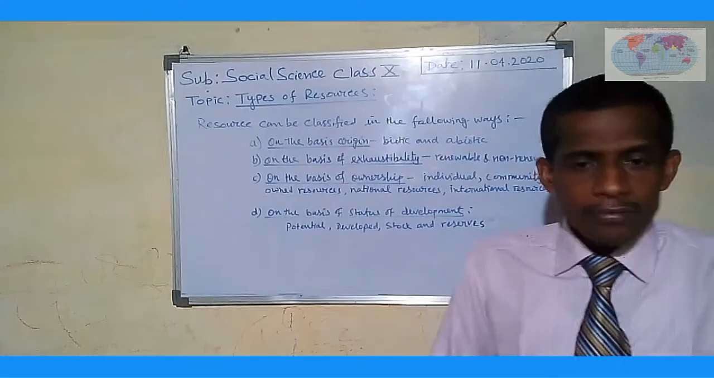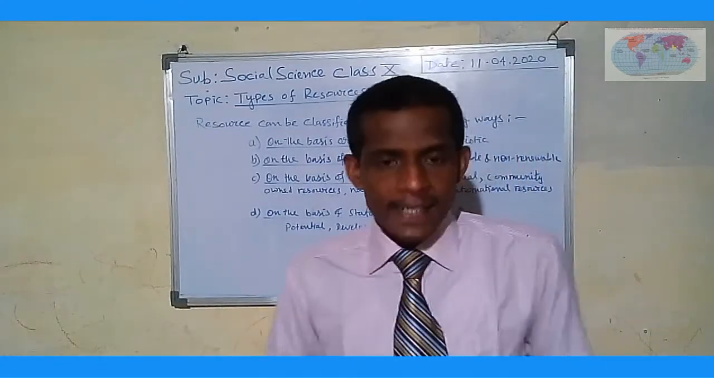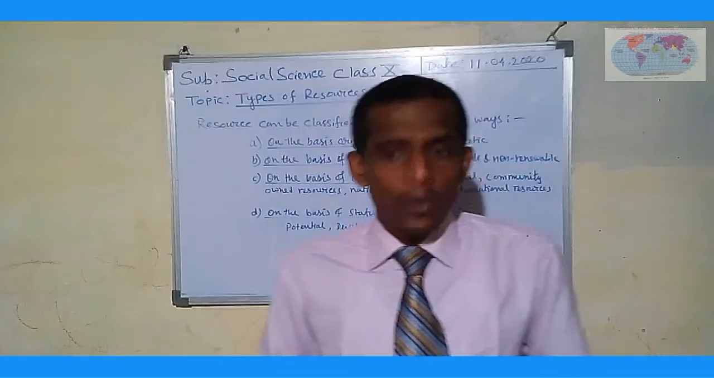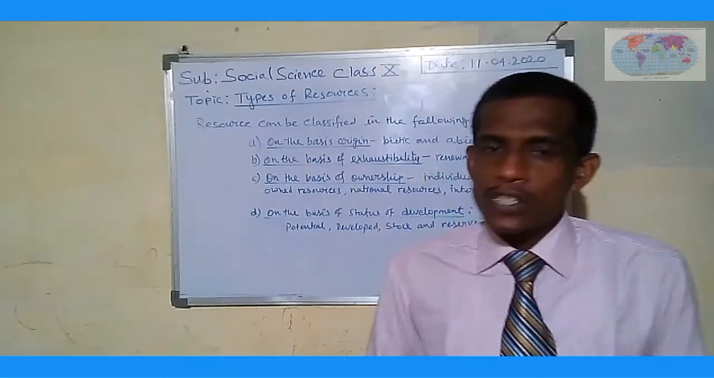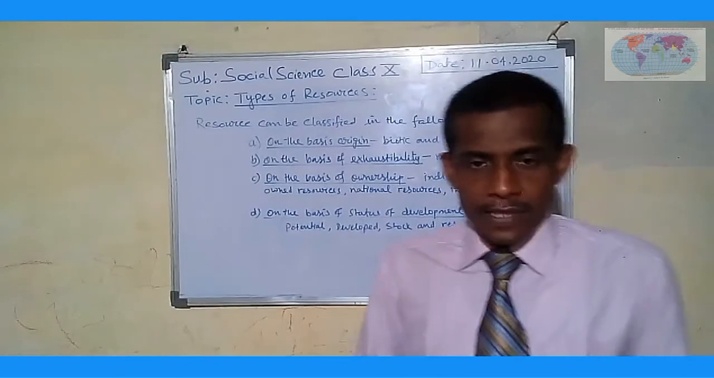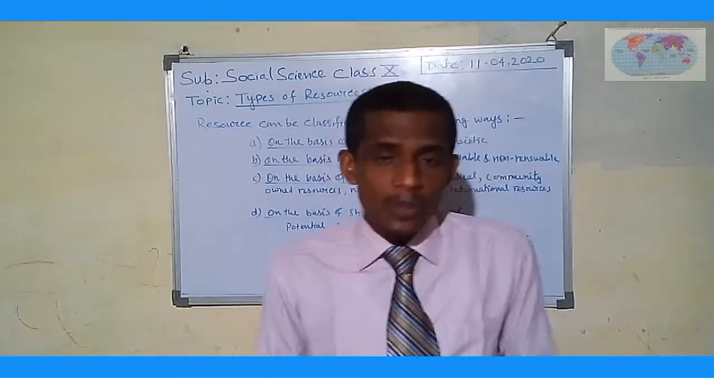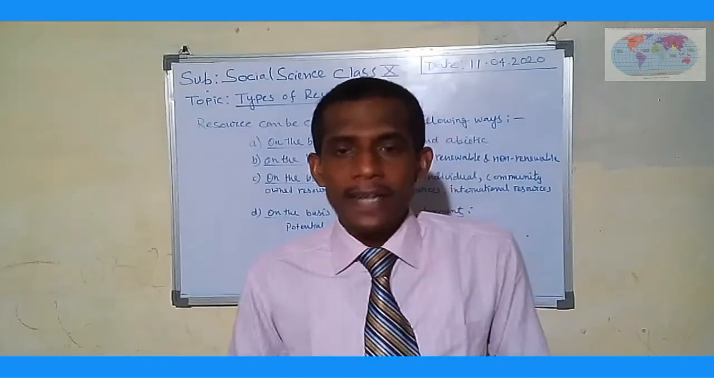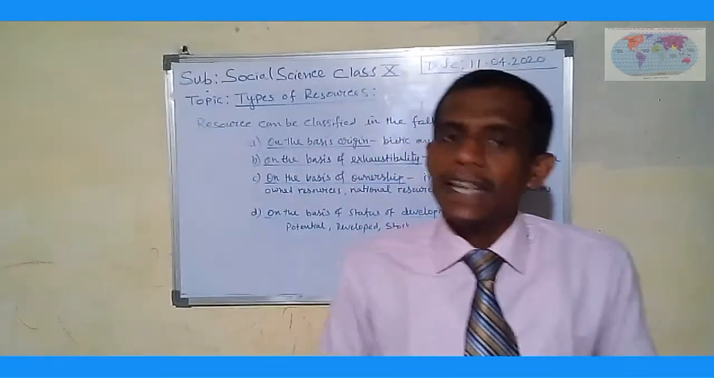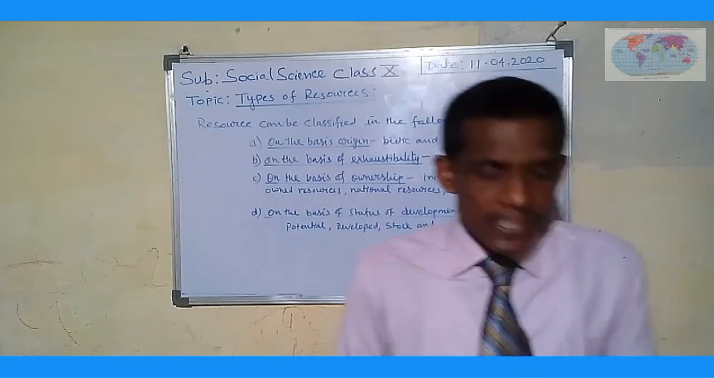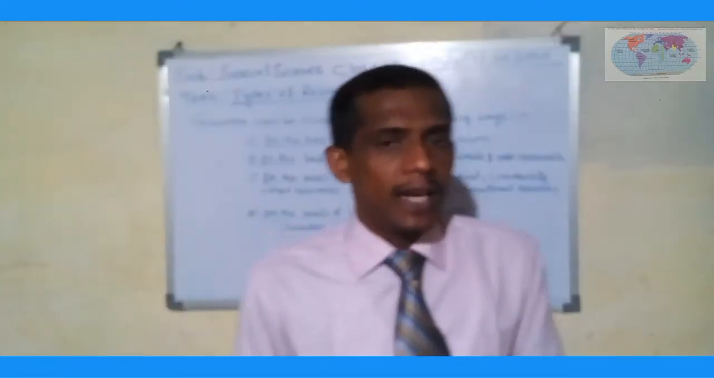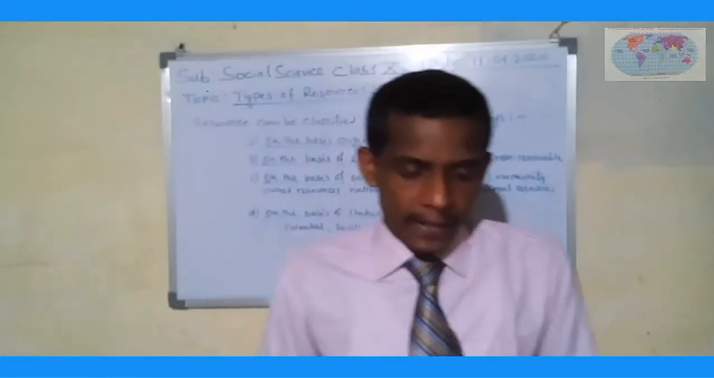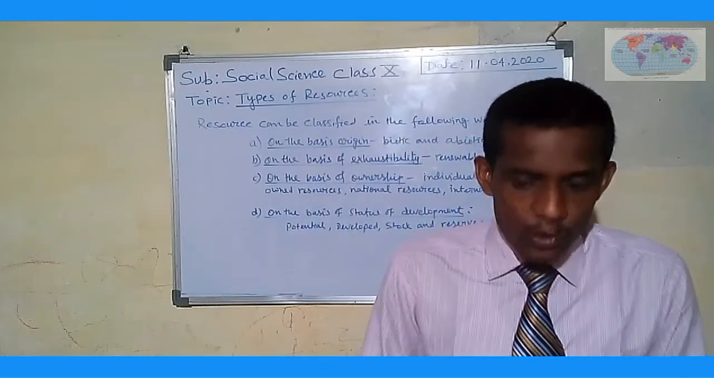Next is national resources. Resources owned by the national government are called national resources, like the Taj Mahal, different types of properties, and railways. These are examples of national resources, because this type of resources is regulated by the national government of India, or of any other country. That is called national resources.